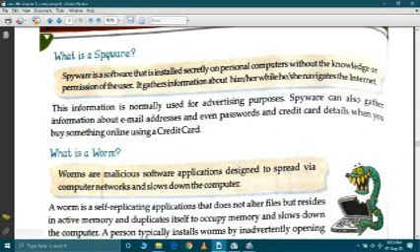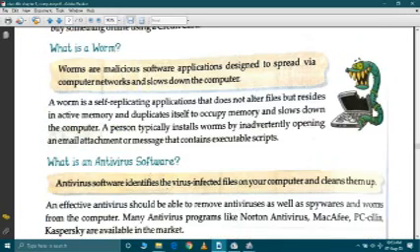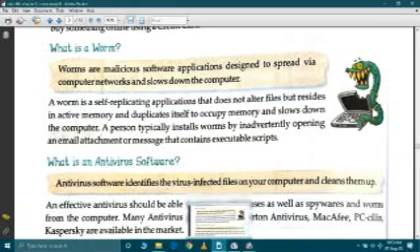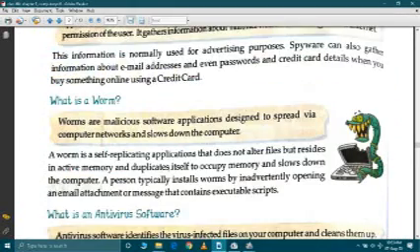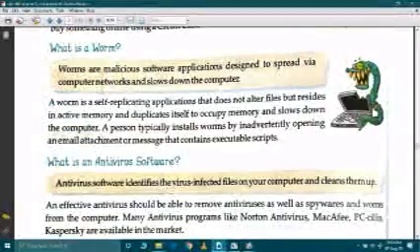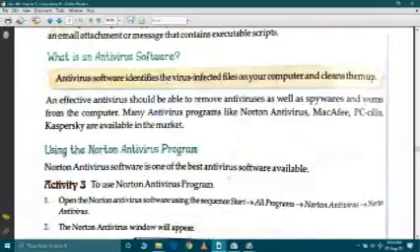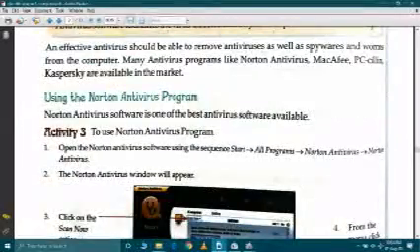Now, what is a worm? Worms are malicious software applications designed to spread via computer networks to slow down the computer. With the help of a worm, your computer speed can be slowed down. So, what is the role of antivirus software here? Antivirus software protects our computer from all such kinds of files, like virus, spyware, worm, Trojan, etc. One antivirus software is given here.